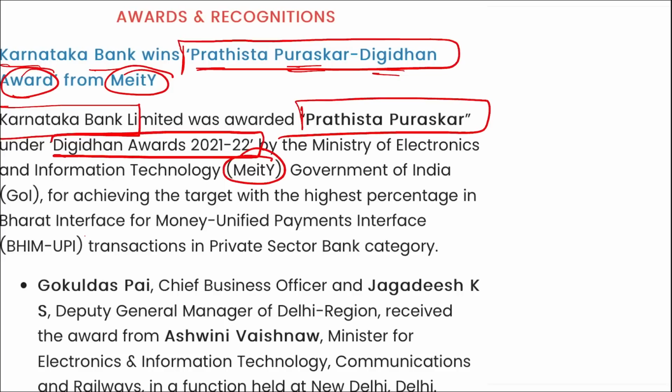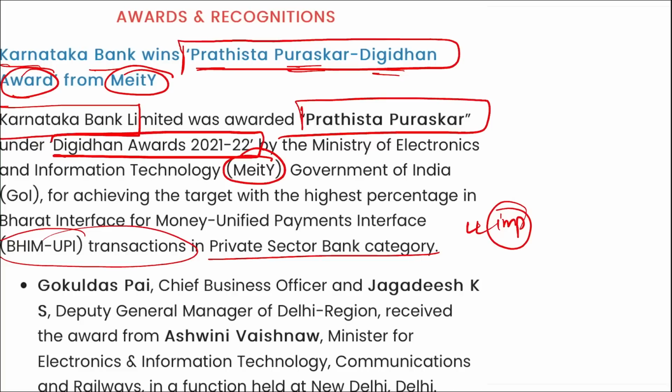Alright, then apart from this, Karnataka Bank has won this award for achieving the target with the highest percentage in the Bhim UPI transaction in private sector bank category. Important. Question can also be asked that why was Karnataka Bank awarded with the Pratishtha Puraskar? Because they have achieved the target with the highest percentage in the Bhim transactions in the private sector banking category.